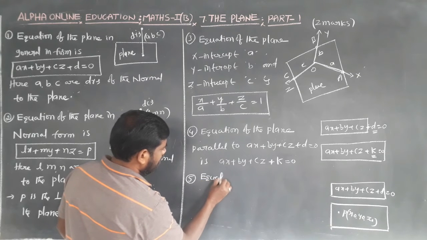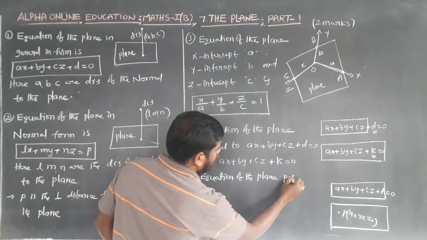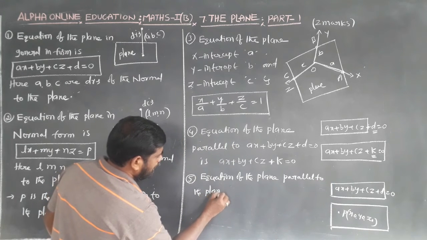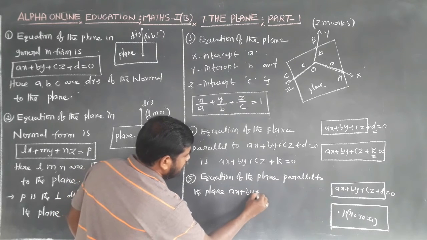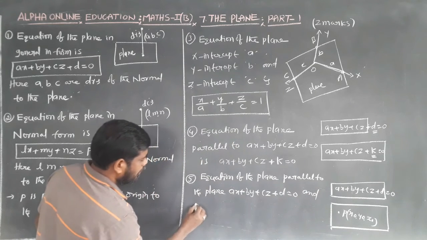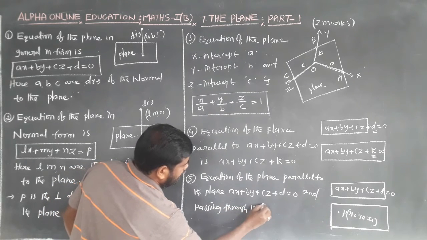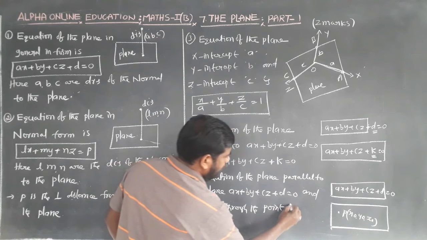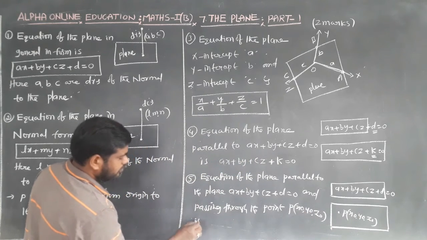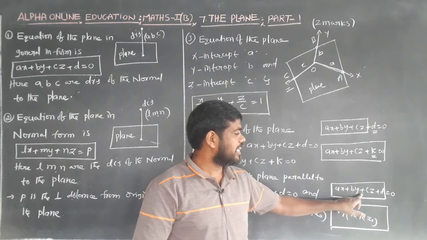Here, the equation of the plane parallel to the plane ax plus by plus cz plus d is equal to 0 and passing through the point P(x naught, y naught, z naught).